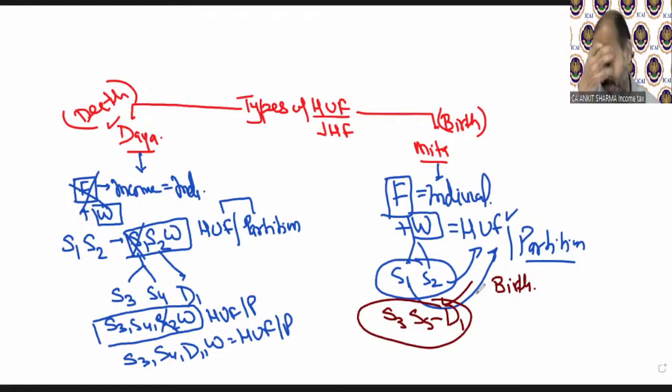Now the question might be arising in your mind that in which HUF you fall. How will you come to know whether you are in Mitakshara or in Dayabhaga? You need to know that. So there is a very simple concept. In case of Dayabhaga, the control remains in the hands of the father, because until he is alive, you cannot do anything with the property. And in case of Mitakshara, the control remains with the children, because by birth they can ask for partition.